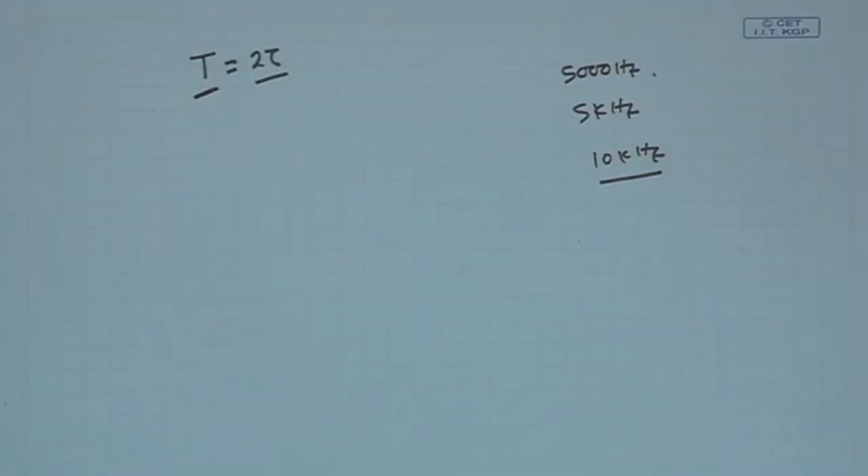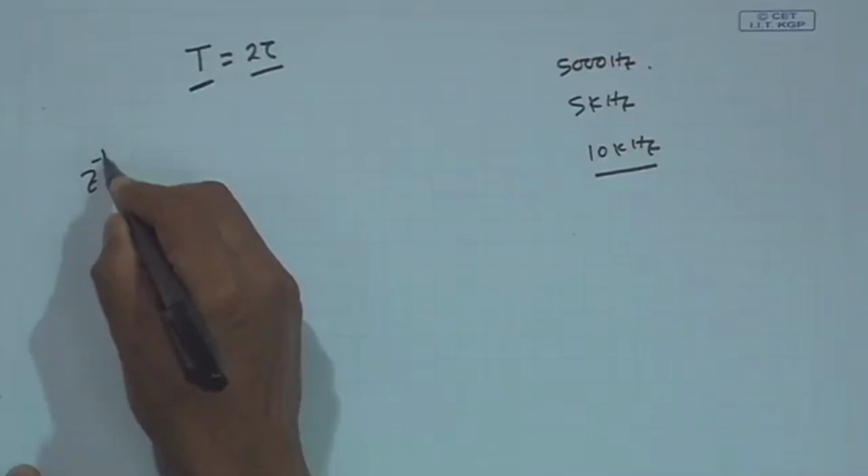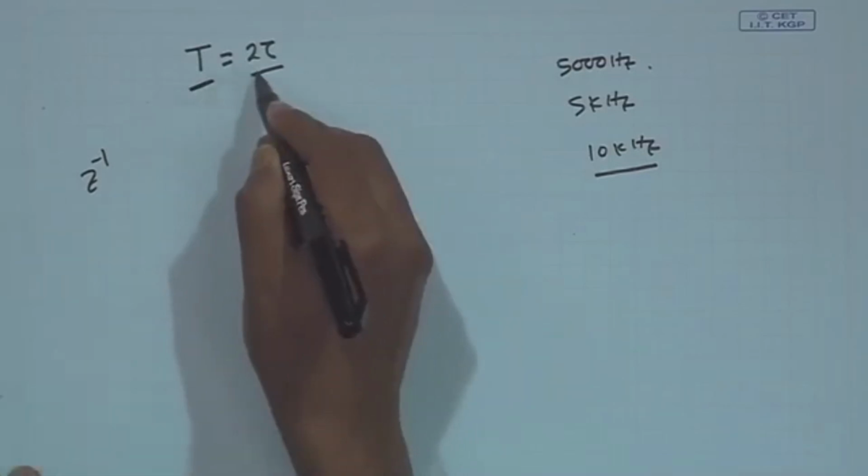If 2 tau is equal to the sample period, then how do I derive V z? In the z domain, V z is nothing but U L z divided by U G z. Each z to the power minus 1 is a single sample delay, and now my sample delay T is equal to 2 tau.